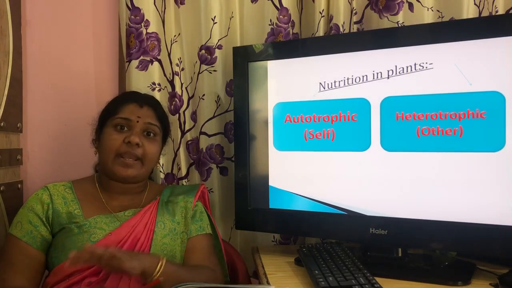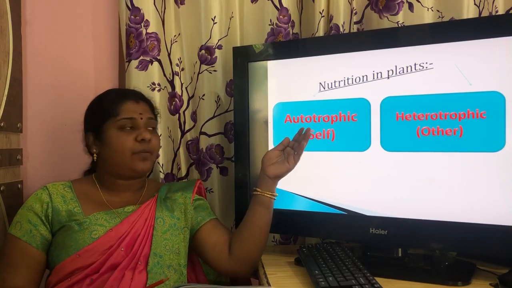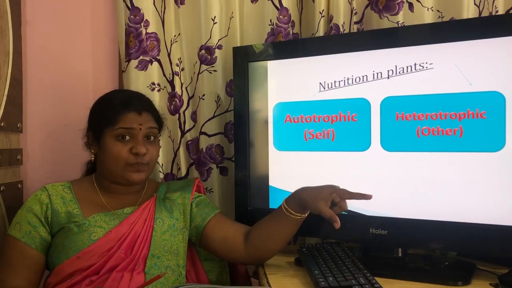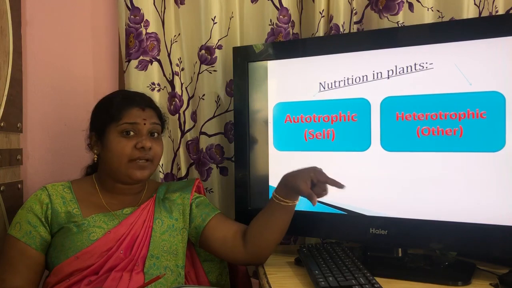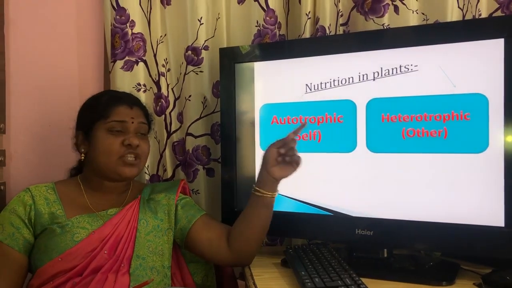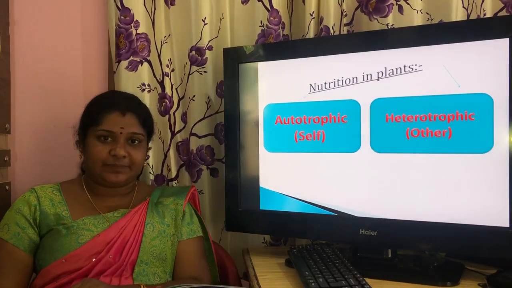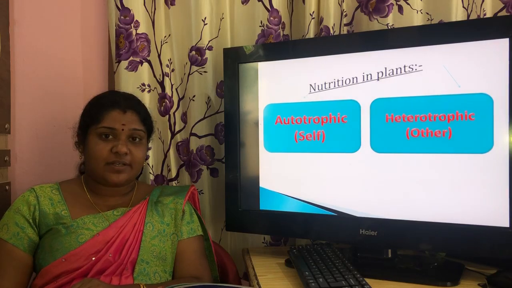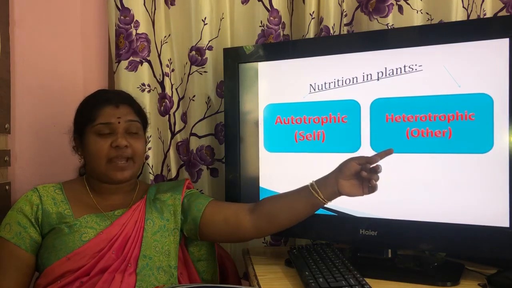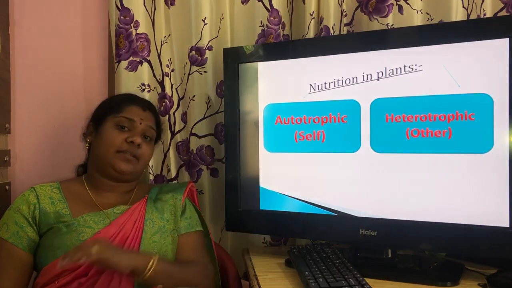Like human beings and animals, who consume the food provided by the plants, some plants also depend on other plants for their food. Such kind of plants are called heterotrophic. Suppose, for example, mushroom. Mushroom is a plant, but it can't prepare its own food and it depends on other things for food.